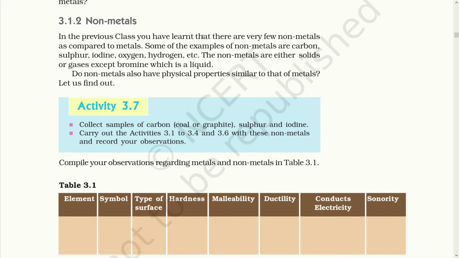There are very few non-metals compared to metals. Some of the examples of non-metals are carbon, sulfur, iodine, oxygen and hydrogen. The non-metals are either solid or gaseous, except bromine, which is liquid.